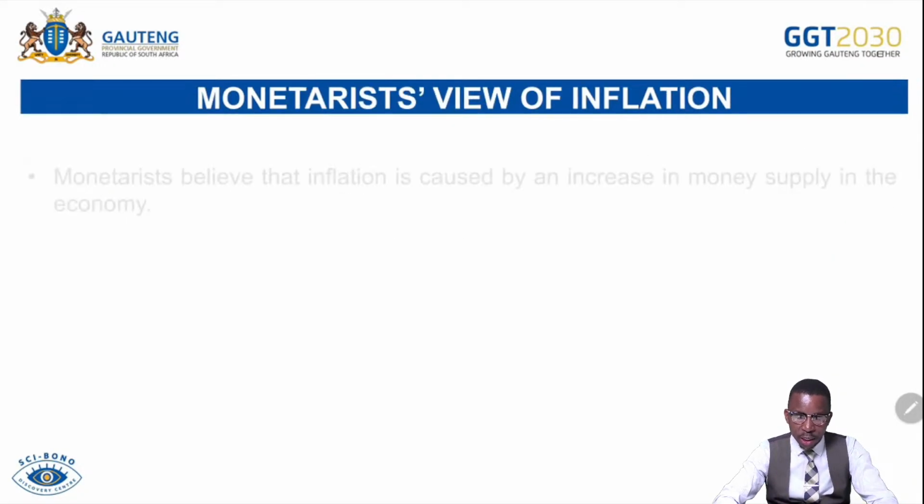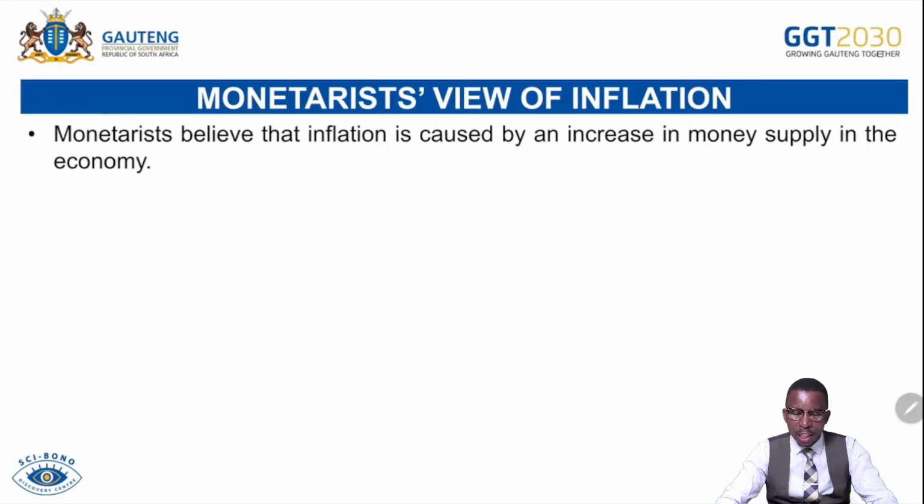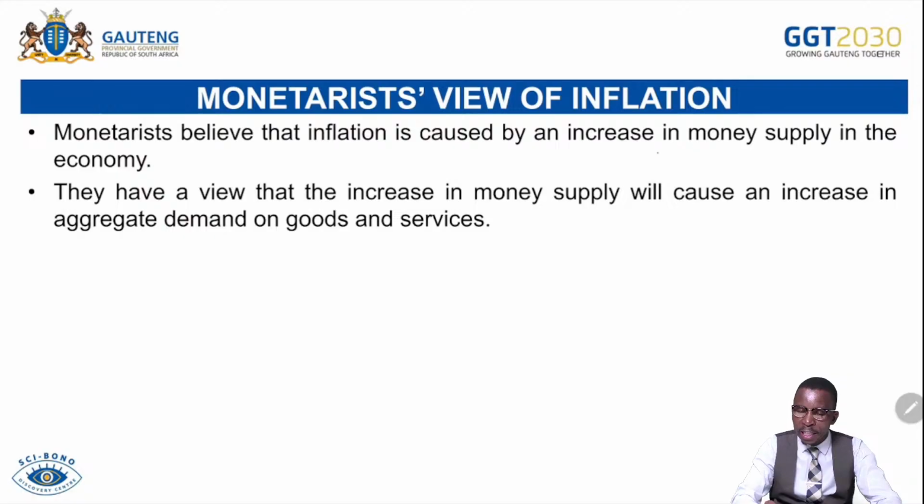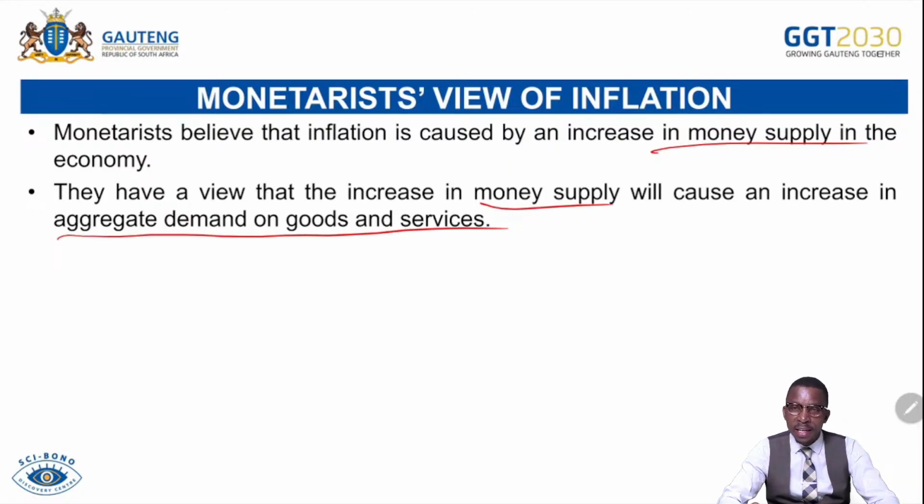Let's check again. We'll continue. What is the monetarists' view on inflation? Monetarists believe that inflation is caused by the increase in money supply in the economy. Yes, so be able to answer the question when they say briefly discuss the monetarists' view on inflation. It is caused by the increase in the money supply, when more money is chasing few goods. They have a view that the increase in money supply will cause an increase in aggregate demand of goods and services in the economy. Yes, that's a fact.